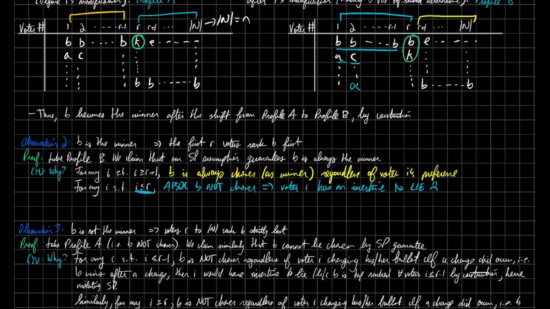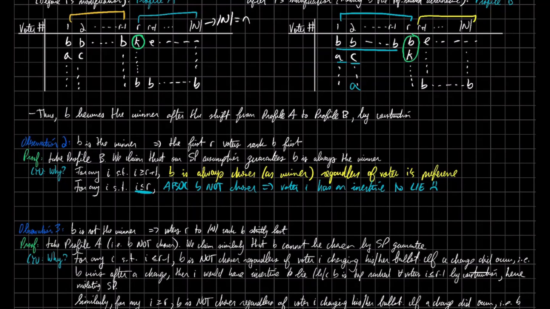If a change did occur, so if B somehow randomly did win, then I would have had an incentive to lie, because we know that B is a top ranked candidate, right? So obviously these voters want B to win.